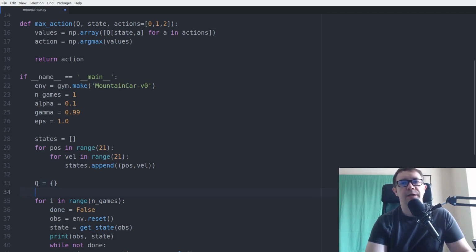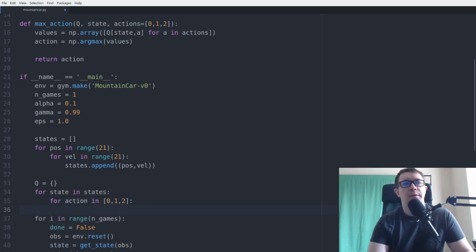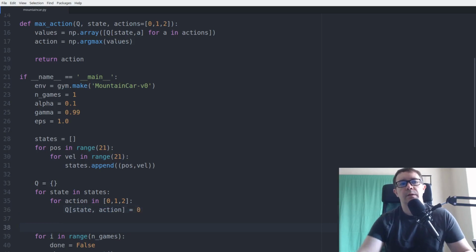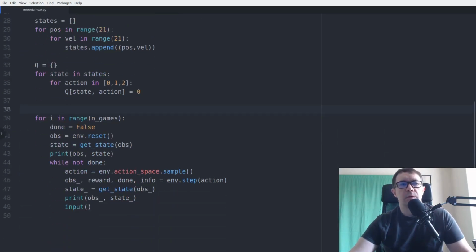So next let's define Q. And let's say for action in 0, 1, or 2, let's say Q state action equals 0. This is an arbitrary estimate, certainly, and it will automatically cover the case of setting the terminal state to 0. Next up, we want to play a number of games.